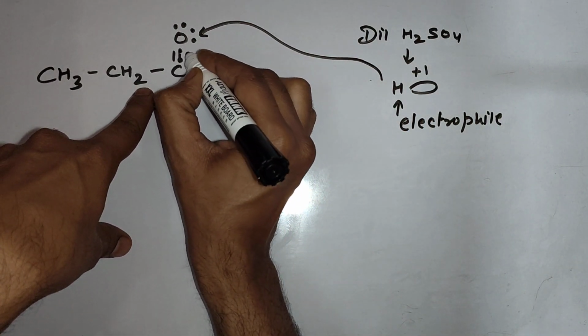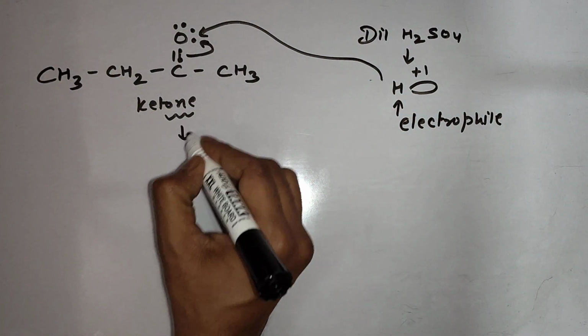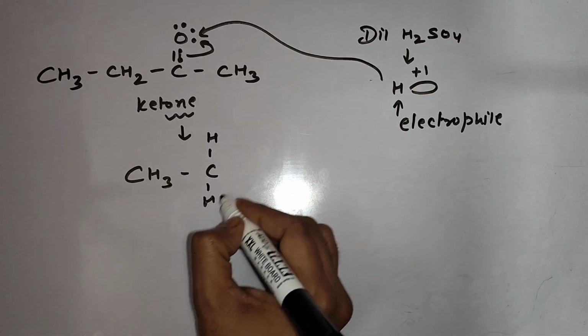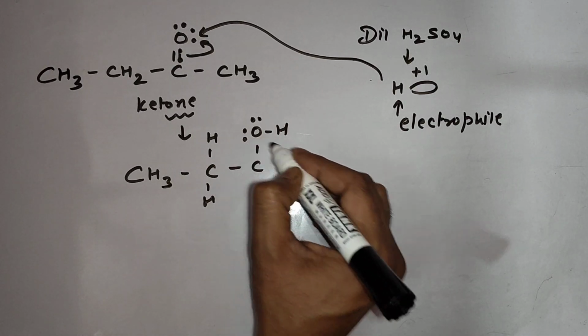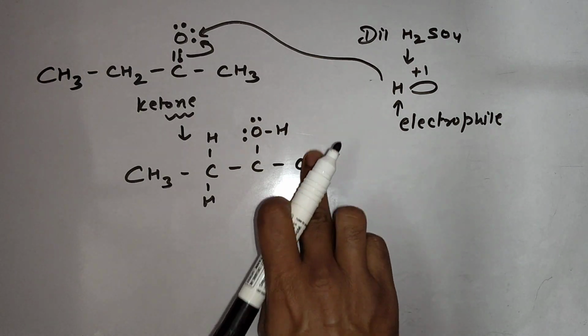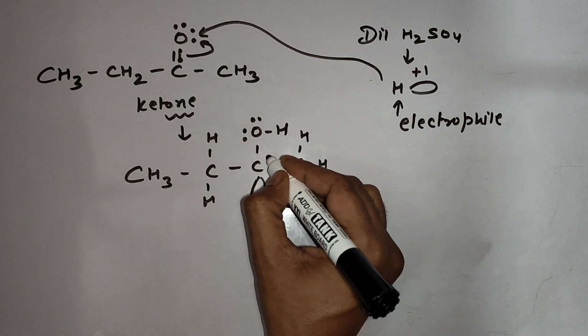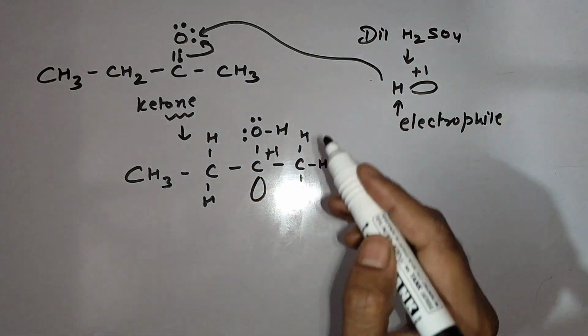These pi electrons will shift completely toward oxygen for the bond formation with H, due to which this carbon will become a carbocation, because it is losing its one electron and a vacant orbital will generate.